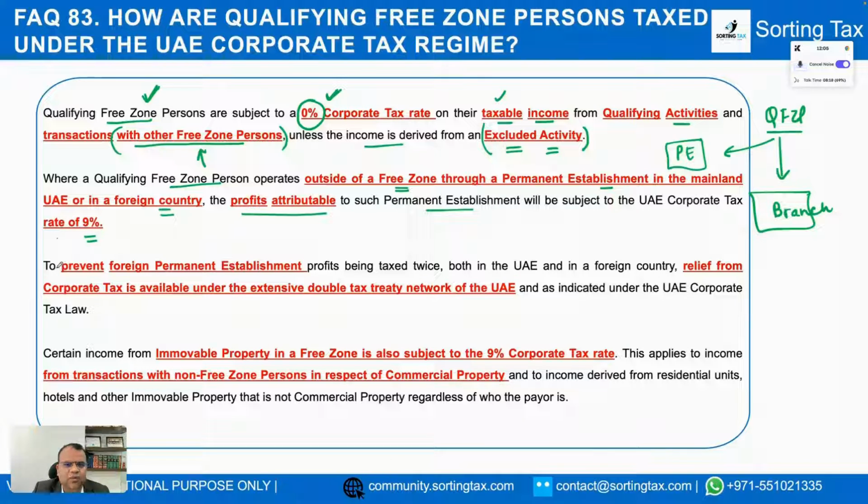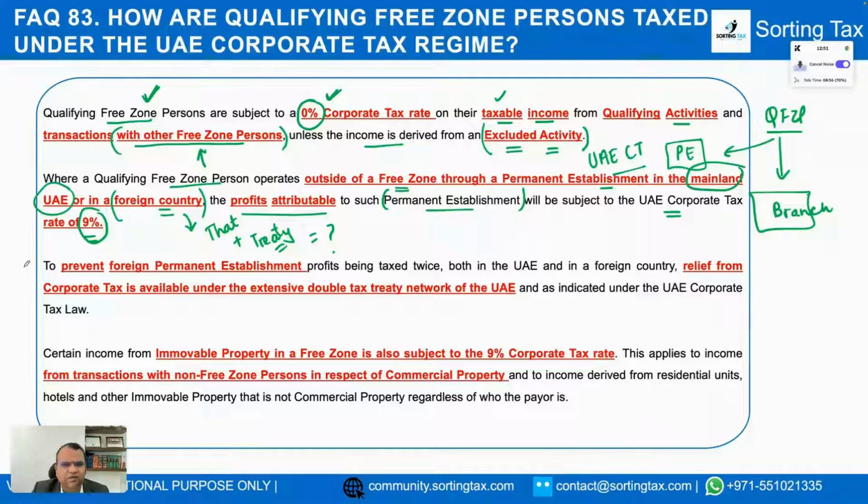The first thing is, what exactly is a PE? When it comes to a PE in the mainland UAE, you need to see the provisions of the UAE corporate tax law. But when it comes to a permanent establishment in a foreign country, whether or not a PE exists, you need to see the laws of that country plus the tax treaty between the UAE and that foreign country, in case one exists. Then you need to identify what are the profits attributable to such permanent establishment. And these will be subjected to UAE corporate tax at the rate of 9%.